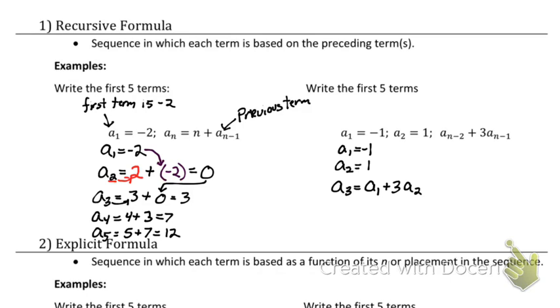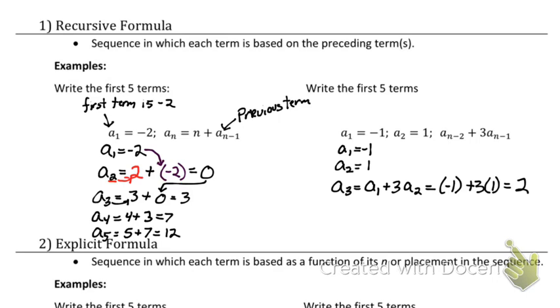So you can do the math. You can plug a 3 in and say 3 minus 2 is 1, a sub 1. 3 minus 1 is 2, so it's a sub 2. So that's going to equal a sub 1 is negative 1, plus 3 times a sub 2 is 1. So that's going to equal 2.